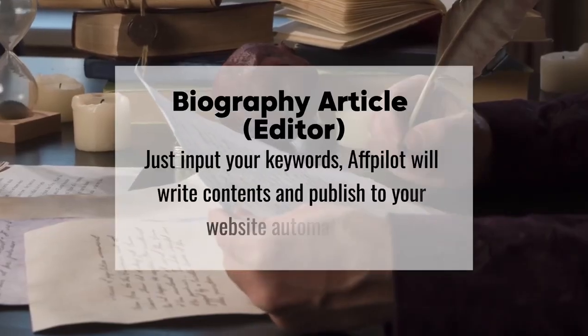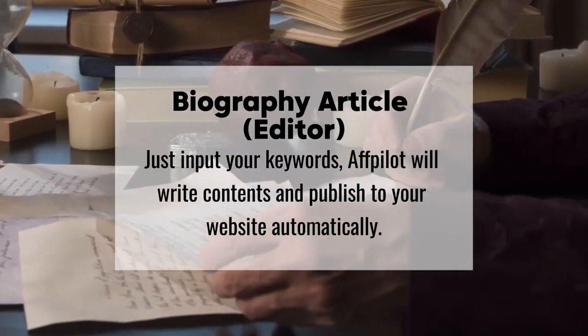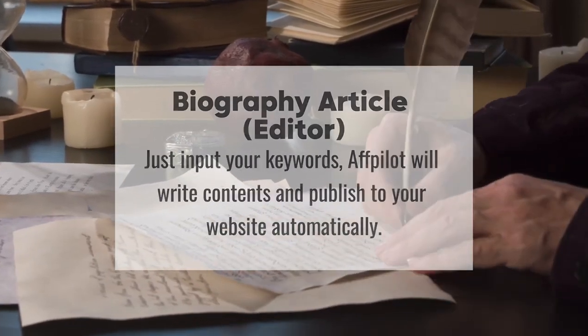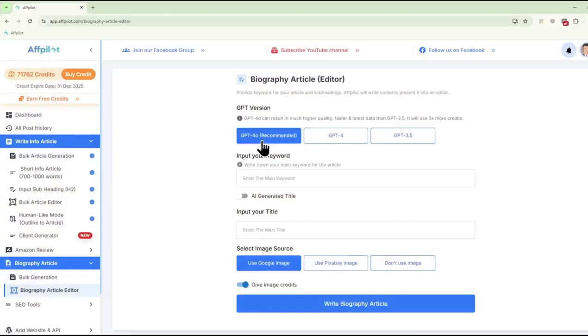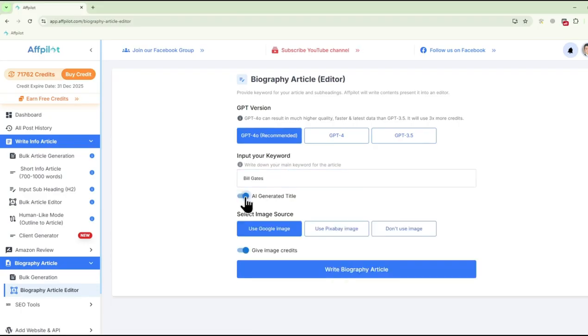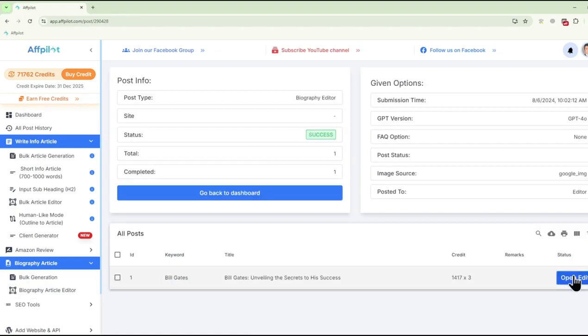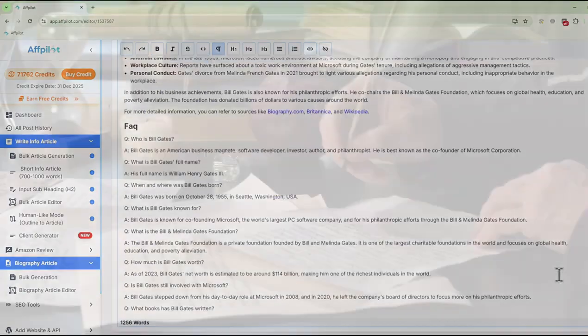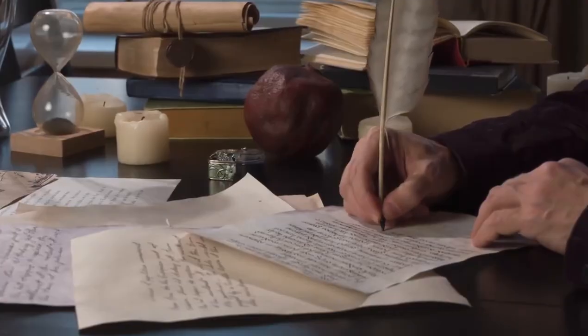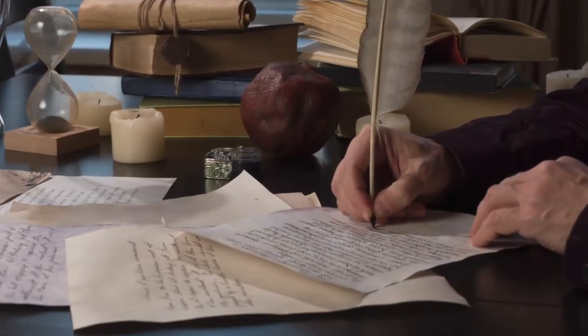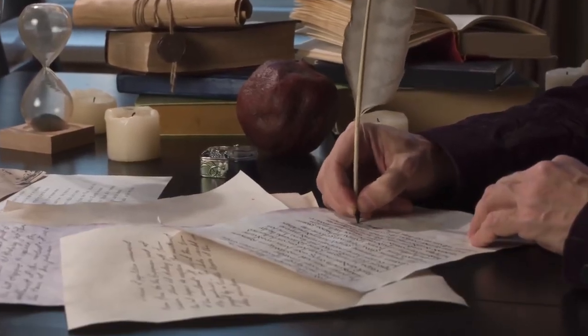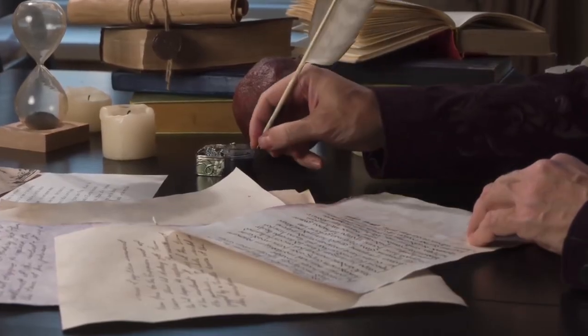Biography article editor. For those who need more customization, the biography article editor allows you to fine-tune the content before publication. This feature lets you add your own insights, adjust the tone, or include additional information that might be relevant to your audience. The result is a polished, personalized biography that meets your specific needs. These tools are perfect for bloggers and content creators who want to diversify their content offerings with well-crafted biographies of famous individuals.